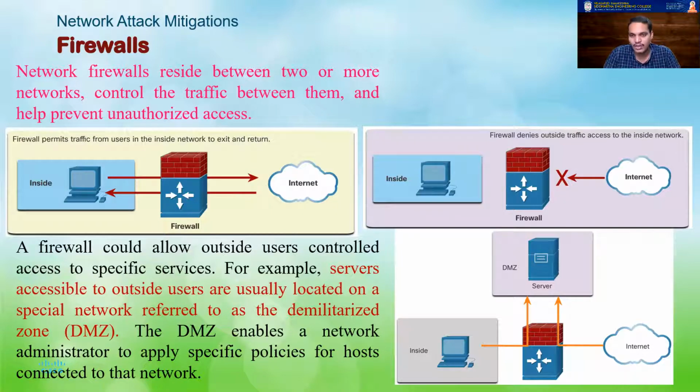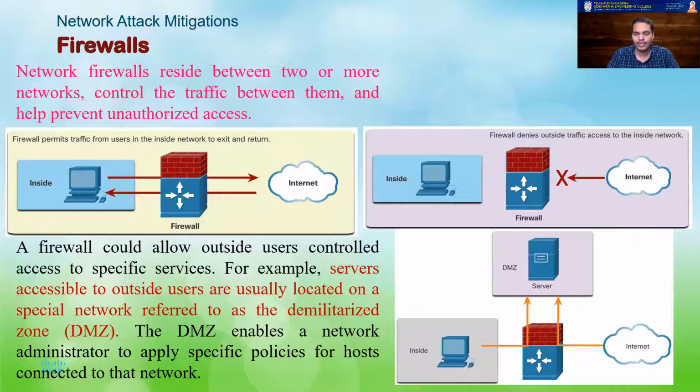If your network administrator thinks that some services on a server should be made accessible to users from the outside network, he creates something called a DMZ, or demilitarized zone, and these servers are placed in the demilitarized zone. You can see it in the third diagram over here. The DMZ enables a network administrator to apply specific policies for hosts connected to that network. Both the users inside the network as well as users coming from the internet can access this DMZ.